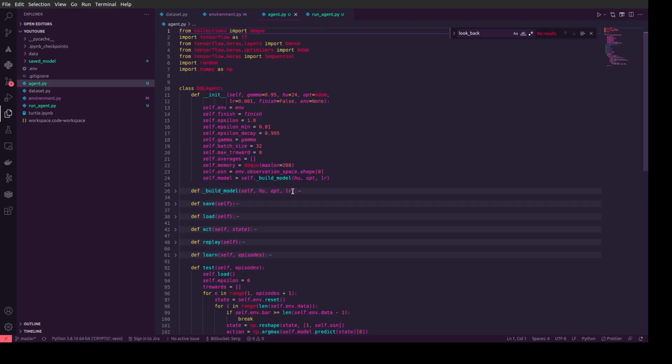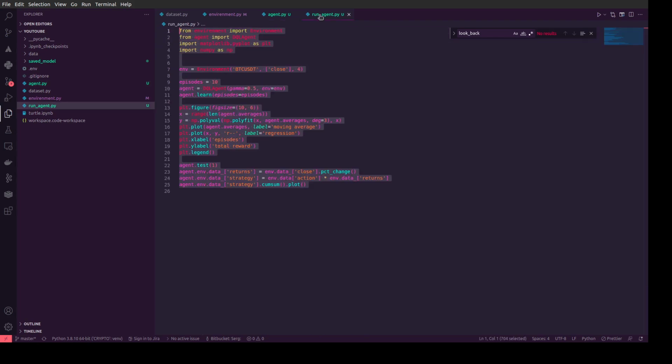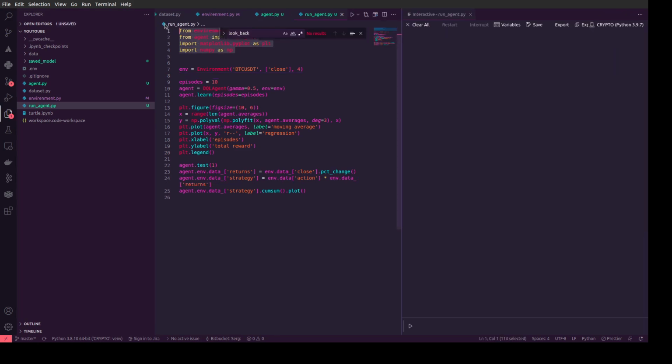So when we did it, we could create a new file like run agent, and we import our environment from this file. We import our agent, and we also import matplotlib to plot our data. And let's do it, and I would like to show you how it's working.